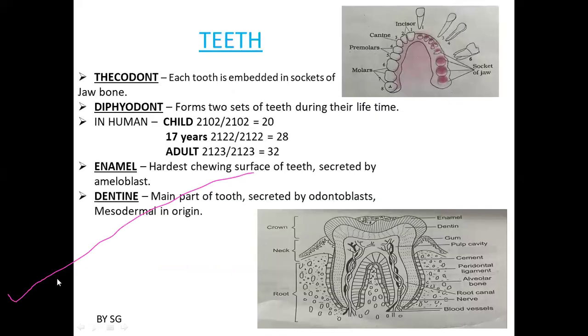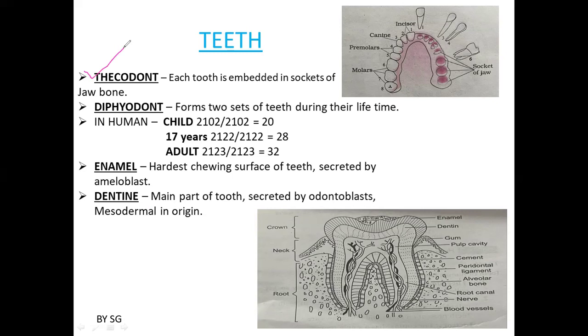So next is the teeth. If you see the structure of the teeth, you can see that all the teeth are embedded in the sockets of the jaw bones. The teeth which are embedded in the sockets of jaw bones, we call thecodont teeth, which are present in humans.